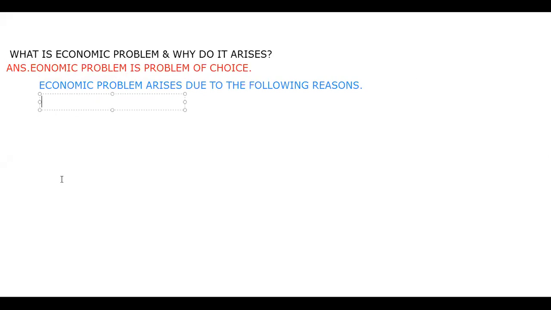Now let's talk about these reasons. Why does it arise? So let me tell you all the reasons why the economic problem arises in the economy. See, the economic problem is the problem of choice, which arises basically due to three major reasons. What are the three major reasons? First reason is limited resources.